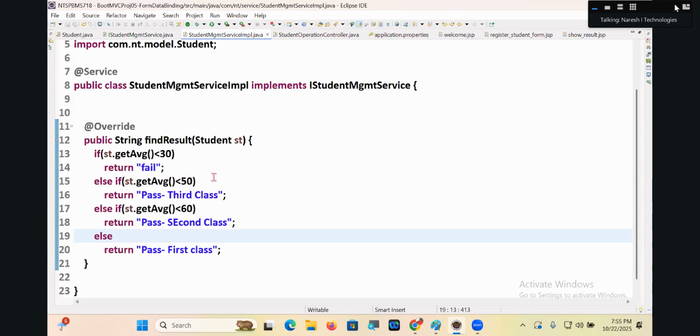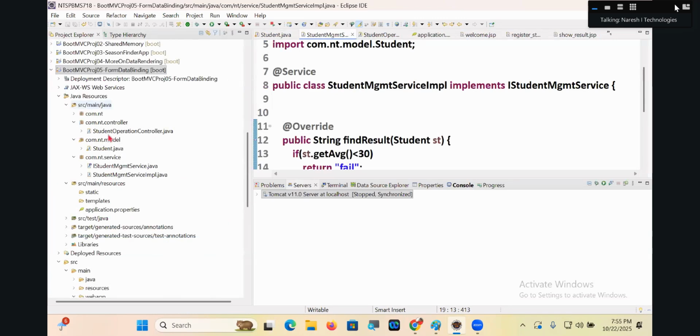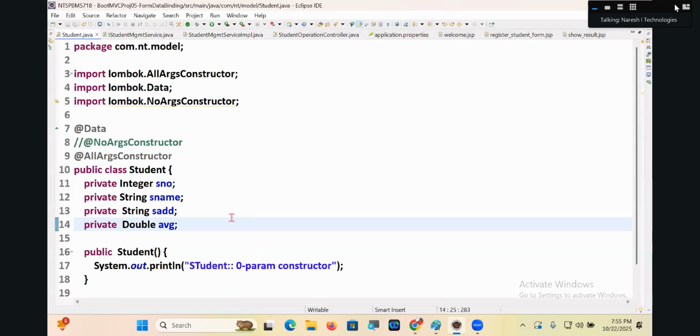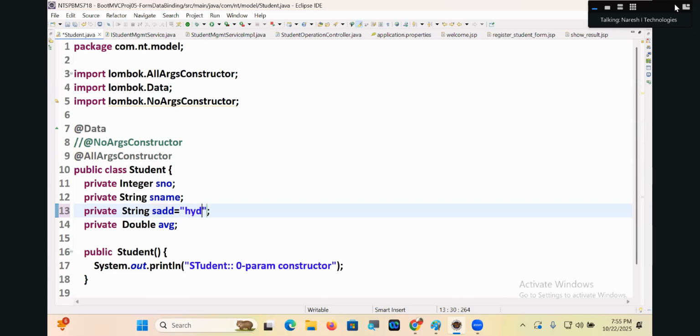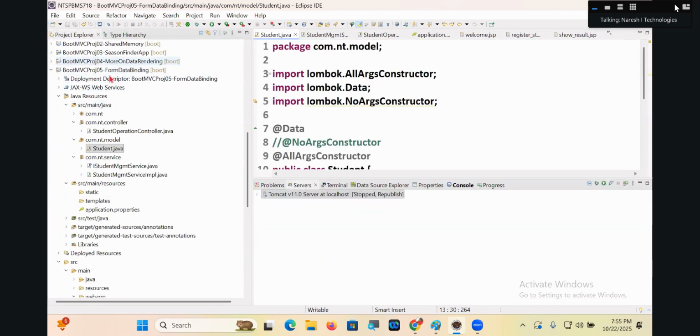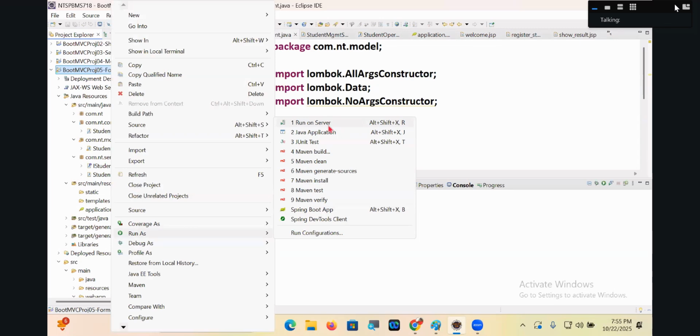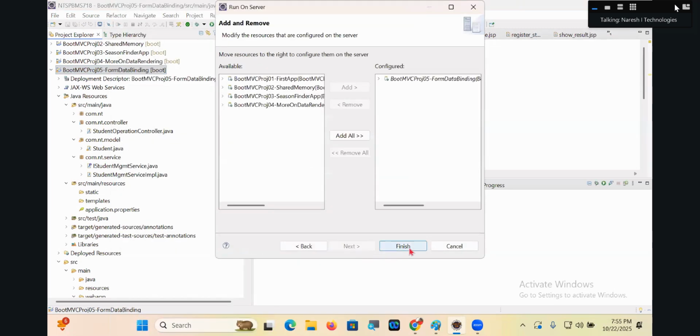Average 30 fail, average 50 pass third class, second class, what is next? First class. Right, guys, that's good. Student operations controller dot Java. Student dot Java. What is there? Student dot Java. Here is what? Average HYD. SADD average. Okay, what's the problem, guys? When I launch the form page, do you think Hyderabad is coming as initial values in the text boxes? Run on server, say next, say finish.